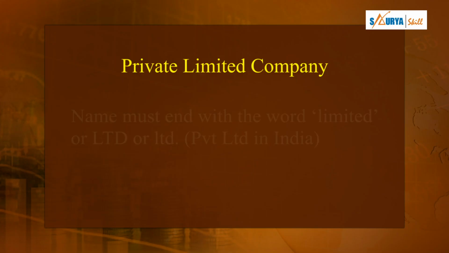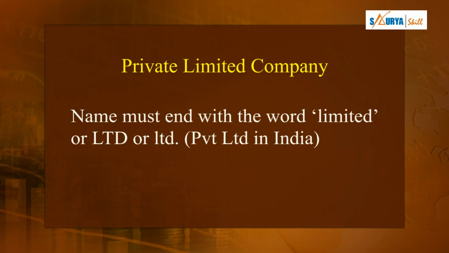And in the case of a private limited company, you can distinguish it by the abbreviation PVT Ltd. You must have seen many companies with PVT Ltd at the end of their names, that is private limited, right? So if a company has PVT Ltd at the end of its name, that means this company has registered itself as a private limited company.